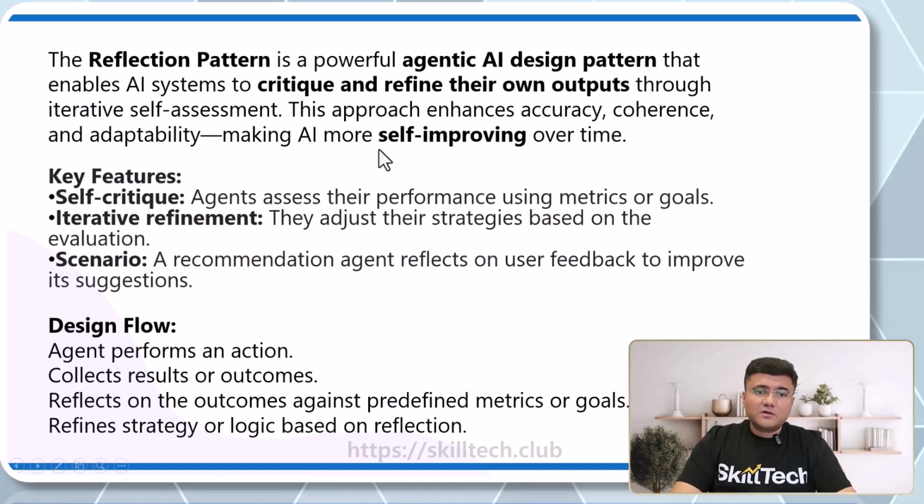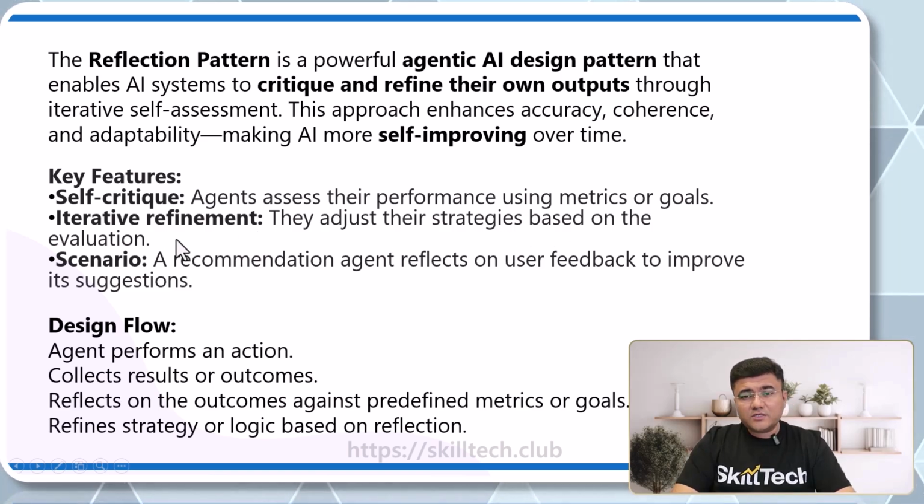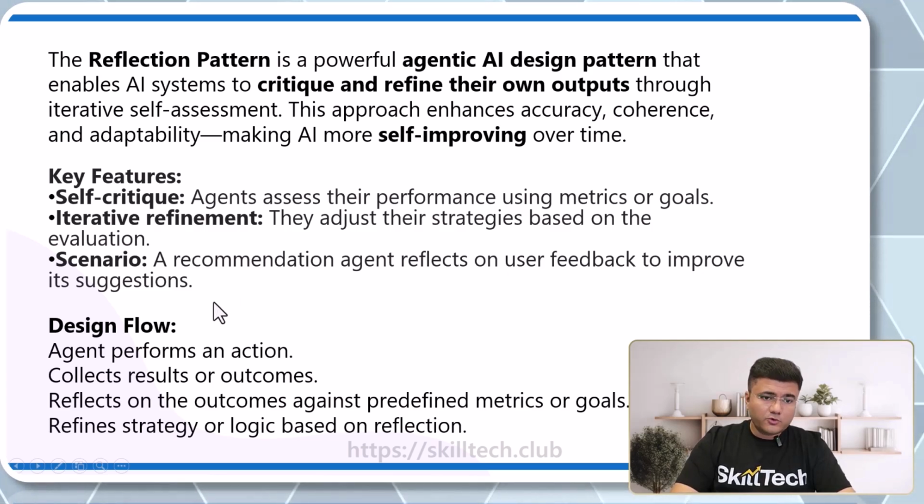Some of the key features of this pattern: you're going to focus on self-critique. Your agents are going to assess their performance using metrics or goals, and we will provide these metrics and goals to them. Based on that, they're going to measure their performance and improvise. It's also going to have iterative refinement, so they are going to adjust their strategies based on the evaluation. For example, one scenario is a recommendation agent, which is going to reflect on users' feedback to improve its suggestions. Based on the user feedback, it's going to do improvisation.